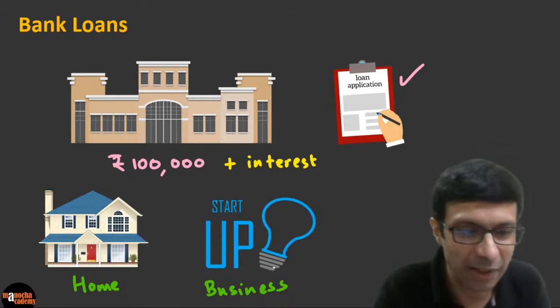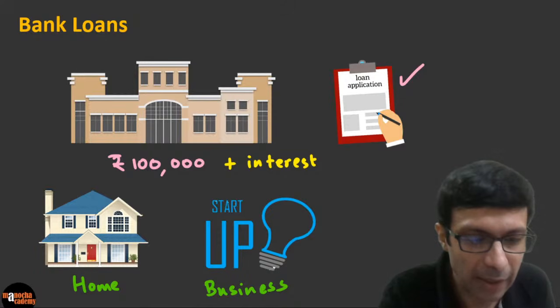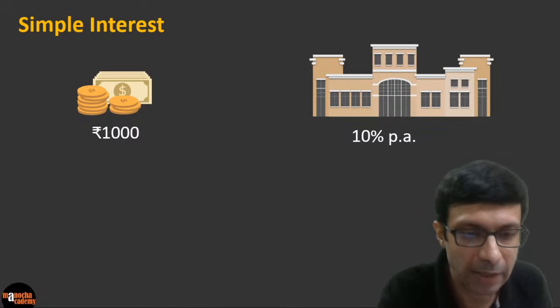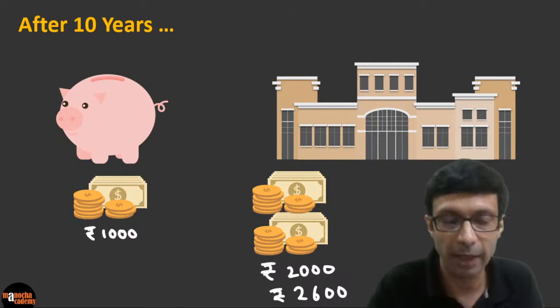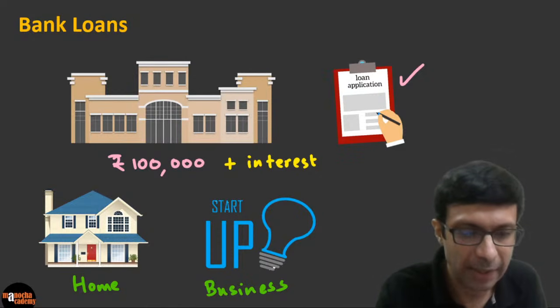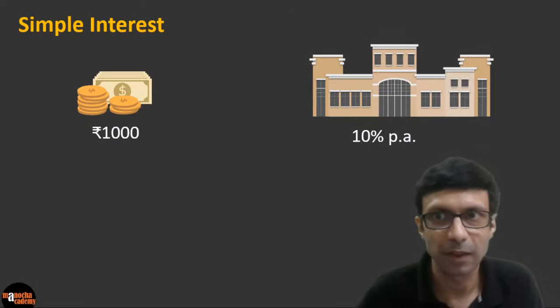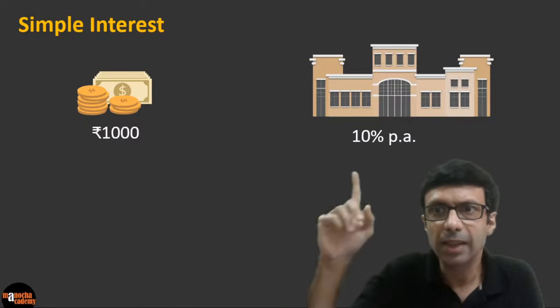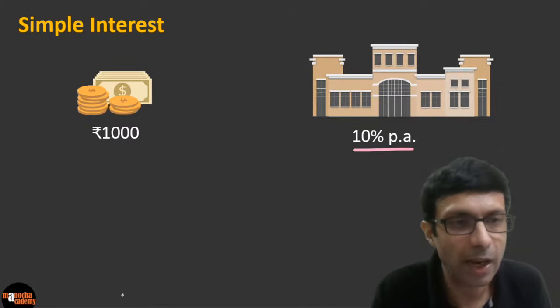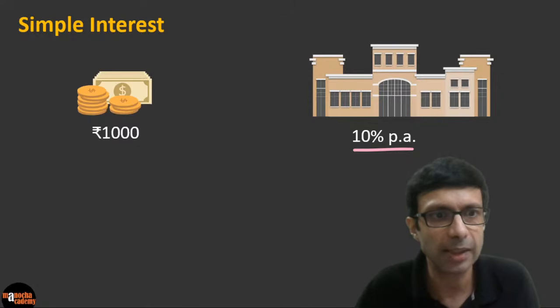So let's understand this topic. So what exactly is this interest that we're talking about? We talked about the bank giving you interest and that's how your money is growing, or there is interest on bank loans. So what exactly is this interest? So you might have seen this kind of thing. Have you seen this kind of term? The banks write, we are giving 10% interest. And what does PA stand for?